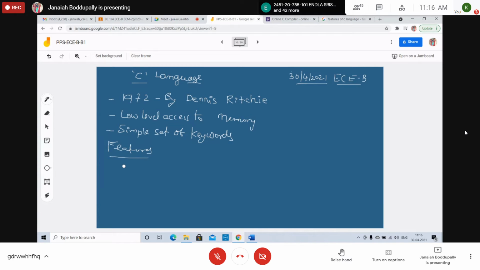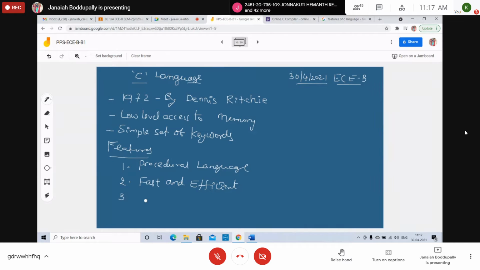I'm writing the features of C language. The first one is that this is a procedural language. I will explain one by one what a procedural language is. The second one is fast and efficient. This language is very fast and efficient. If you write a program in C, it is fast and efficient.